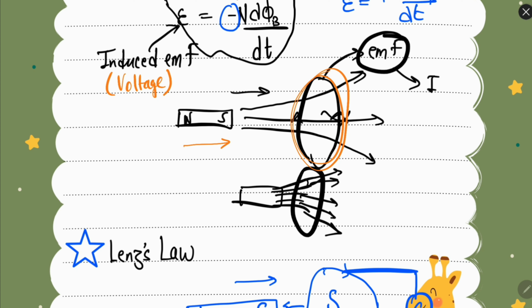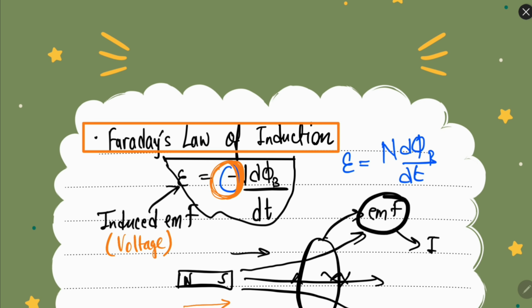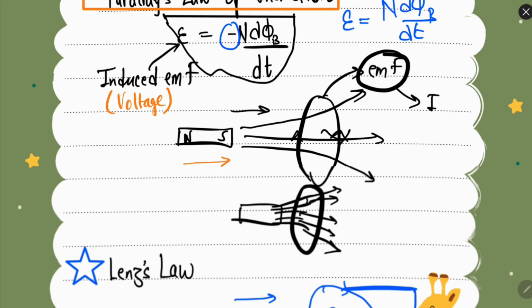So induced EMF will be in such a direction that it will oppose this motion. Lenz's law tells us that induced EMF is in such a direction that it will oppose the rate of change of flux. So that's why the negative sign.